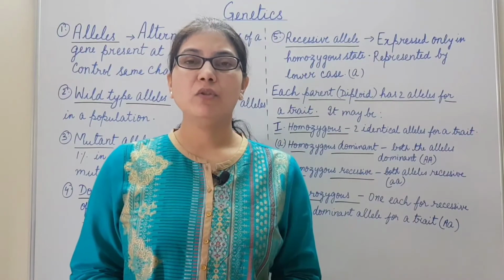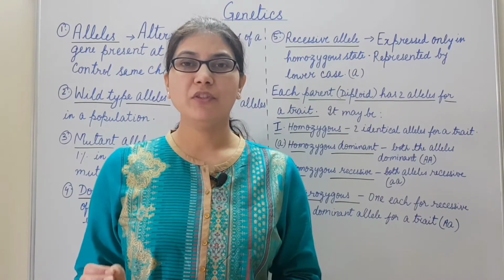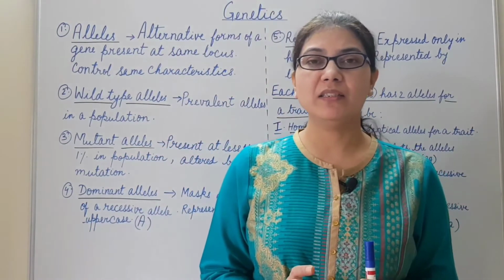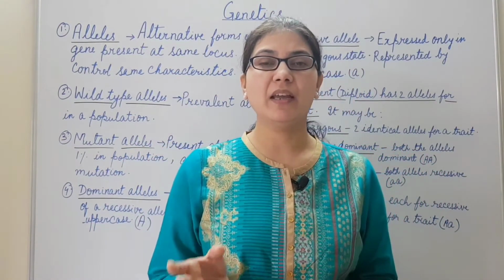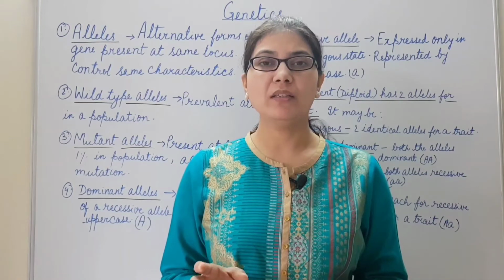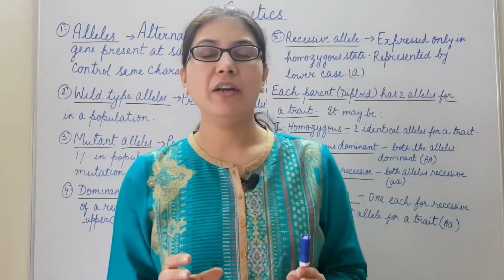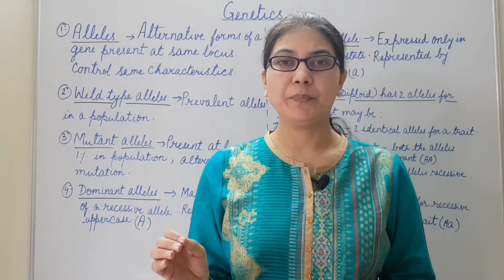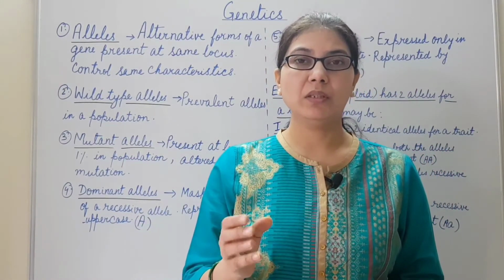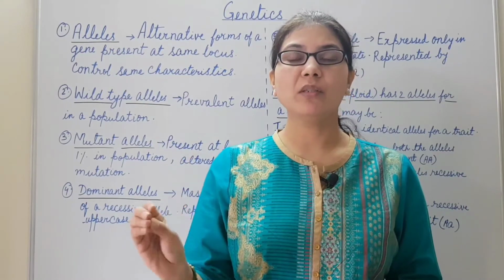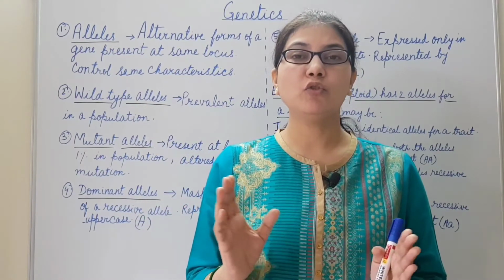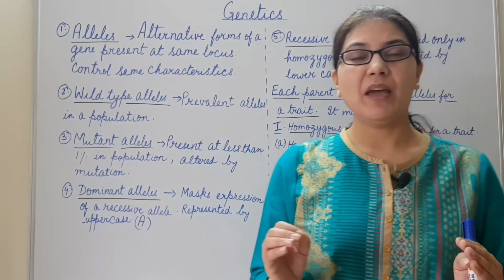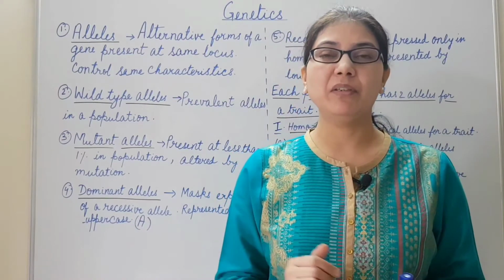Let us discuss some of the important terms of genetics. First is allele. We know that factors that control any characteristic in an organism are known as genes. Alternative forms of a gene that are present on the same locus are known as alleles, or in other words, genes that occupy the corresponding position in the homologous chromosome are known as alleles. These control the same characteristics, but their effect may be different.